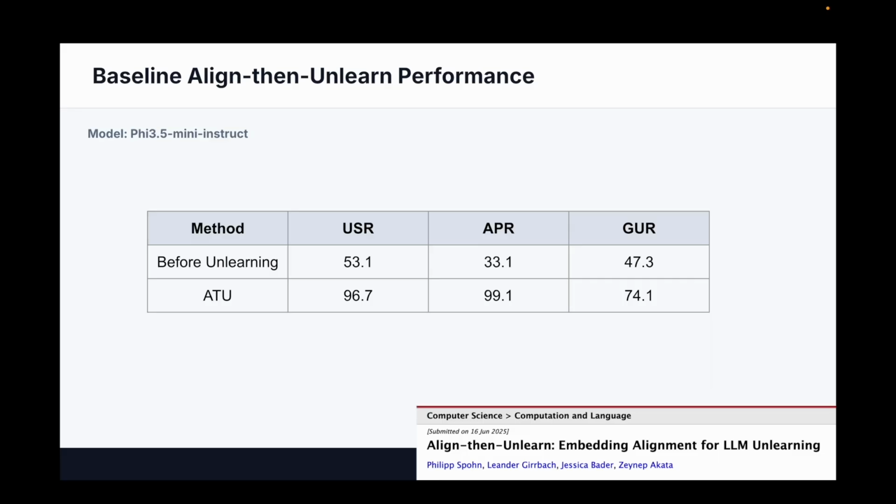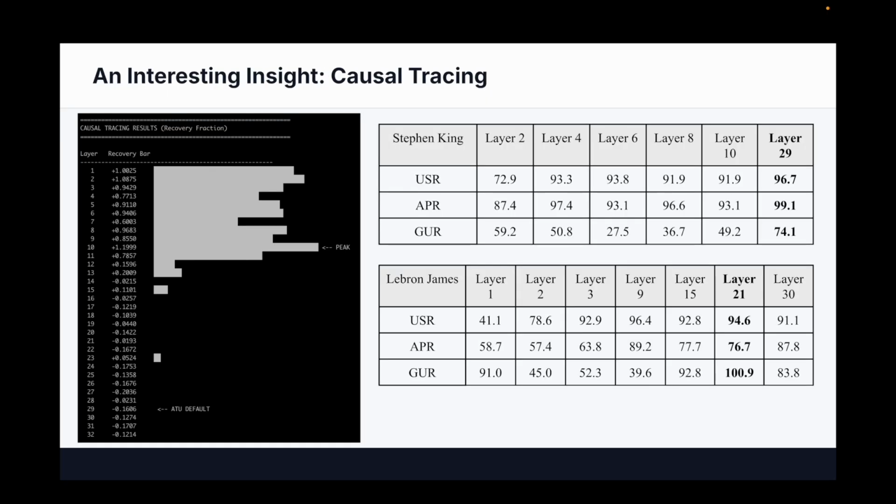So Align-then-Unlearn was kind of a black box technique. They weren't very sure where exactly we should be doing this unlearning. They tried a bunch of different layers. So this got us thinking, what if we zoom into the model to see where this knowledge lies and target the unlearning at those particular locations? And actually running causal tracing on different targets biases towards the beginning layers, which makes sense because that's where the foundational knowledge lives. So we took this heuristic and ran Align-then-Unlearn, and we found that we got decent results, but nothing beat actually performing unlearning at later layers.